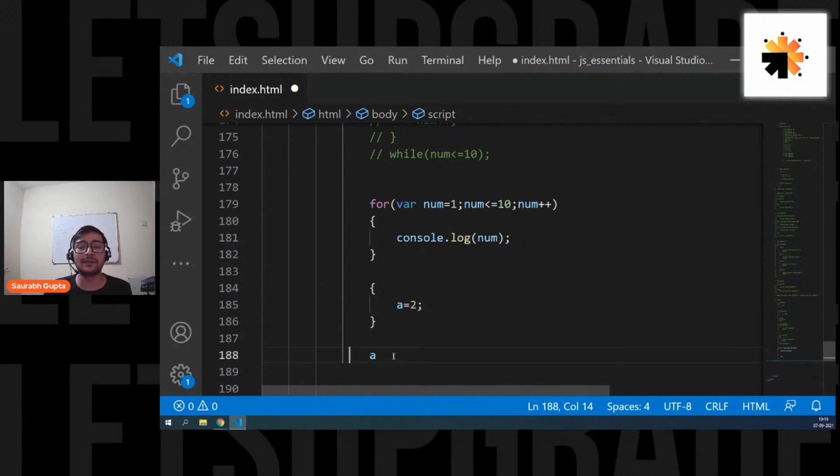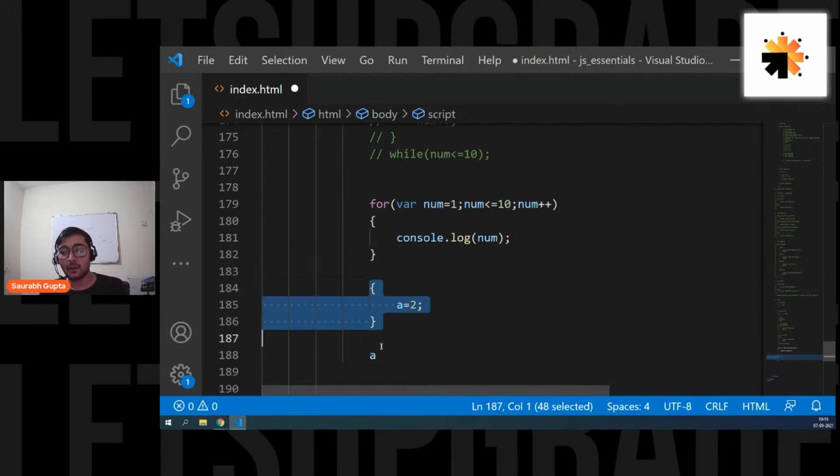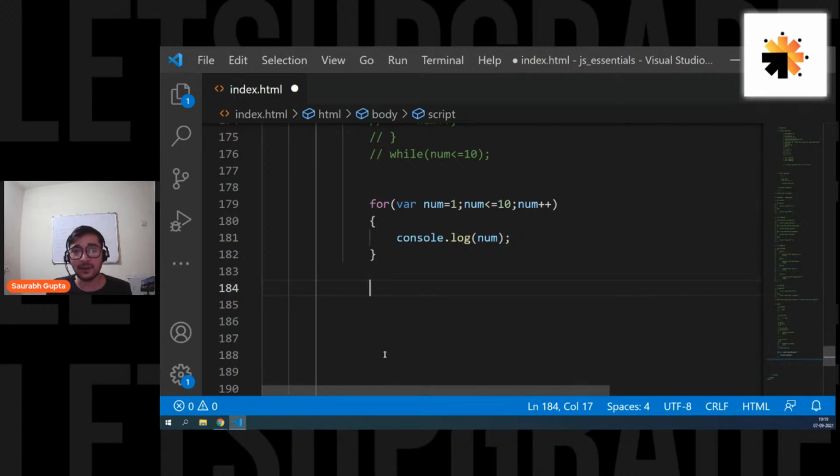That means all the variables are by default block scoped. So in whatever block you create them, that is their main block, and only in that block they will be accessible. If you try to access them outside the block, you will get an error. That's how a normal programming language works. But in JavaScript, that was not the case. Let's try to understand in for. I have created var here, right?